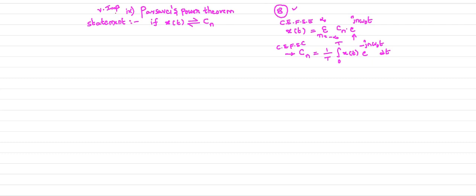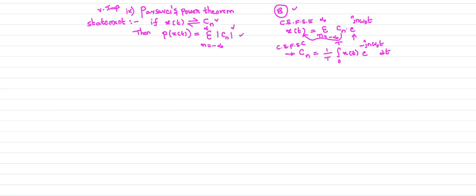Now when it comes to the Parseval's power theorem, the statement is like this: if x of t is a continuous time signal given to you and its complex exponential Fourier series coefficient is Cn, then the Parseval's power theorem states that the average power of the signal can be obtained directly by using the Cn value like this: sigma n equal to minus infinity to plus infinity mod Cn square.